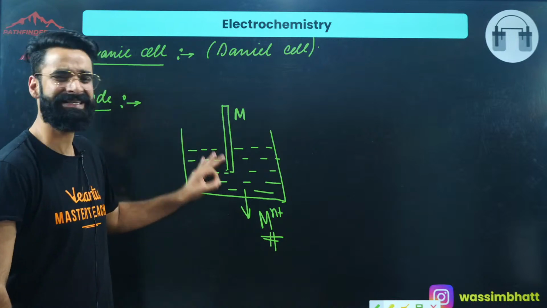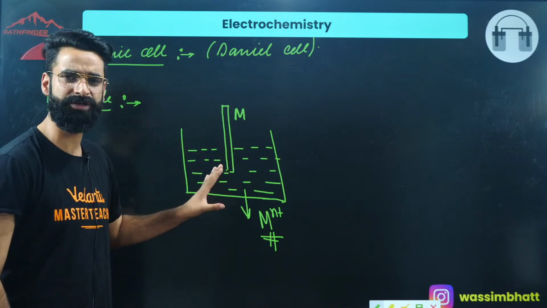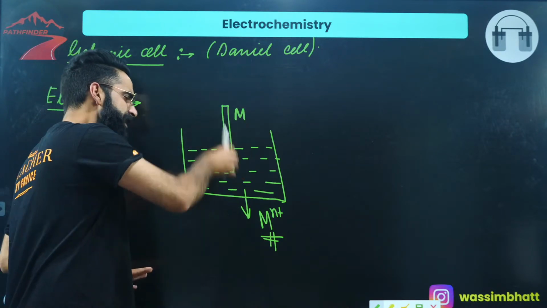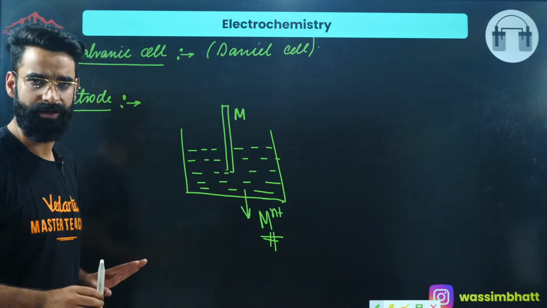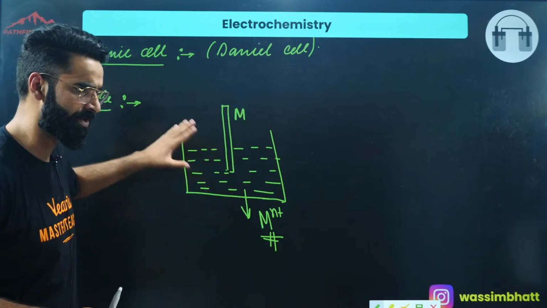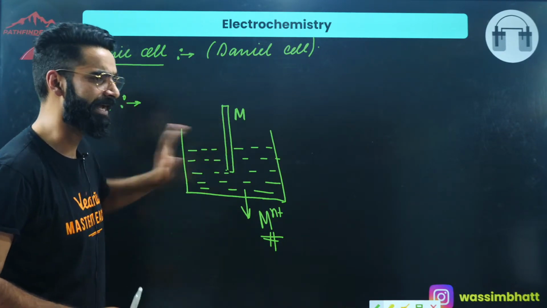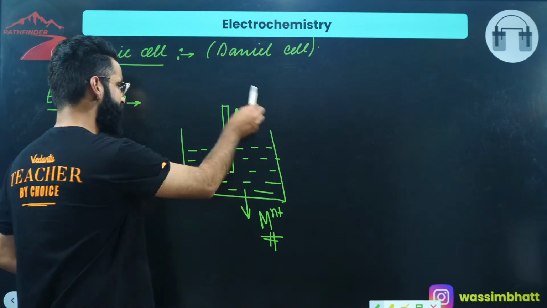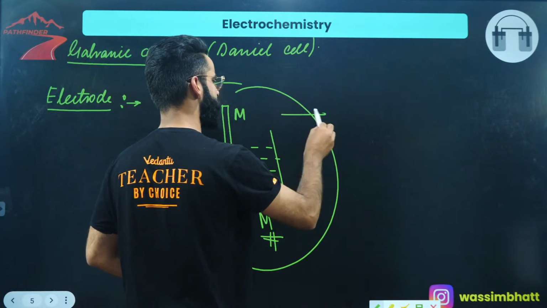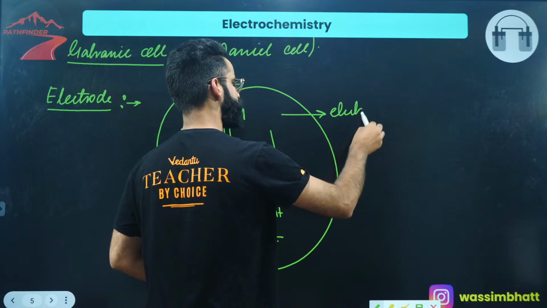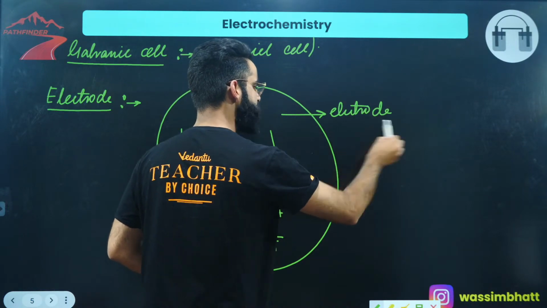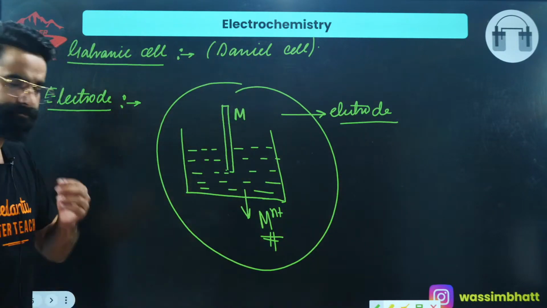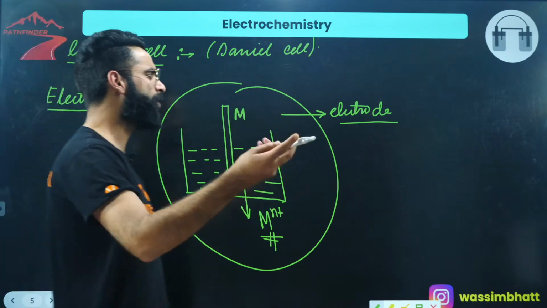Whenever you see such a setup in which a rod is dipped into its own ions, you call this setup an electrode. For example, I need to make a zinc electrode.